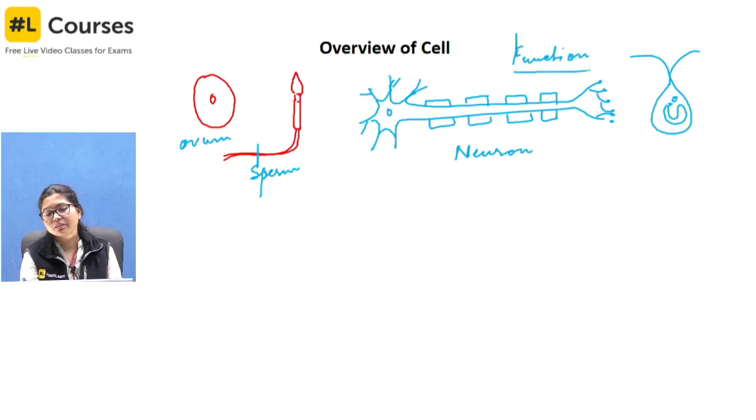function basically. Okay. Because see here ovum, as we were talking about the reproductive system, in that I have explained that ovum does not have to travel anywhere. So, there is no point of having any motile structure, but the sperm has to travel. So, that is why it has got a complicated structure where you have the tail for motility, and then in the neck you have the mitochondria here. Okay.